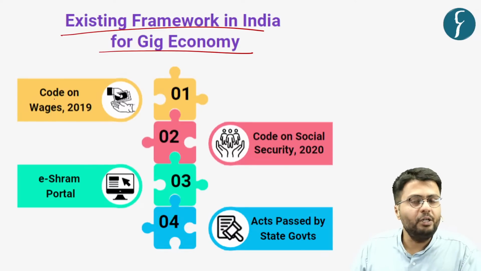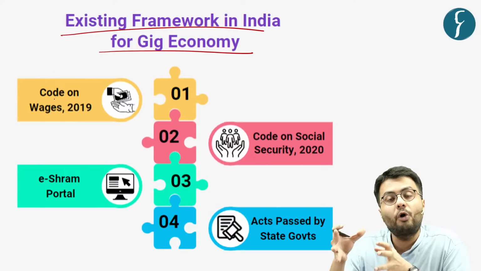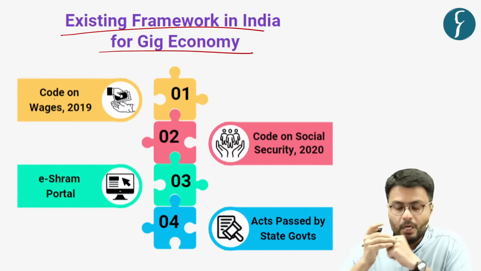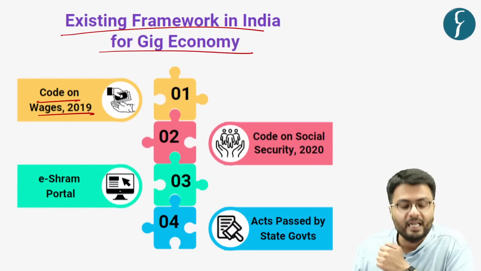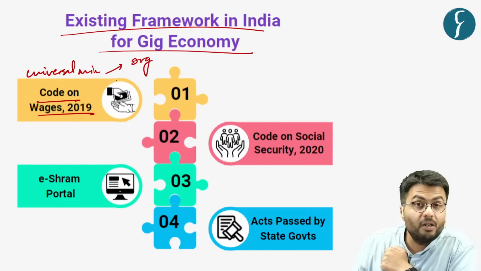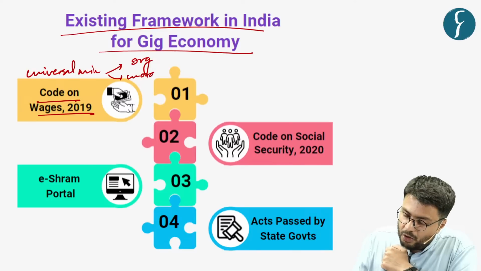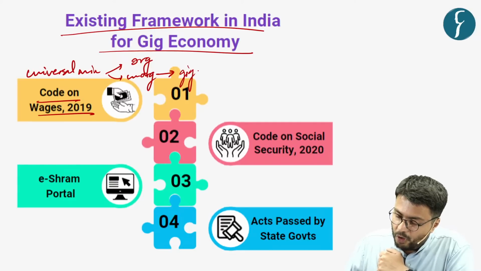Now, the government of India passed four labor laws in the country which consolidated more than 40 erstwhile labor laws. The first was the Code on Wages, which was enacted in the year 2019. Now, this code provides a universal minimum wage for workers engaged in both the organized and unorganized sectors. And the unorganized sector here also covers gig workers.